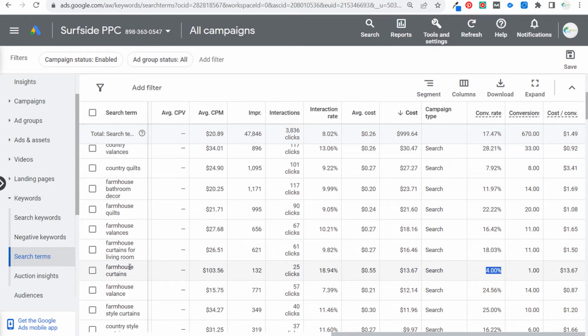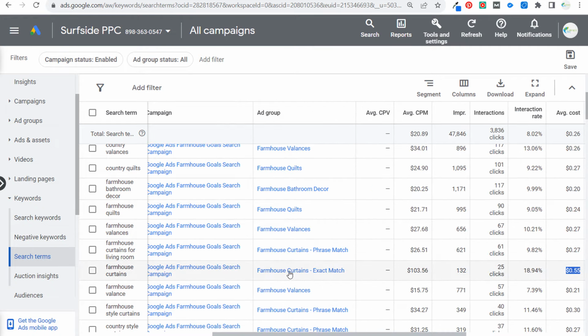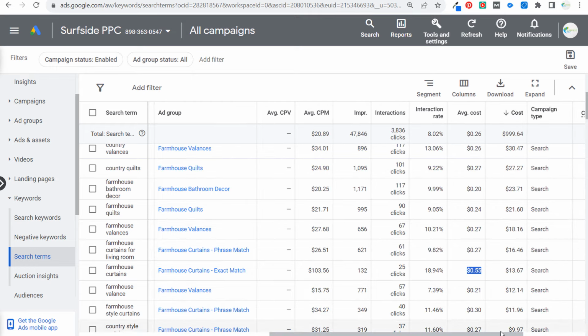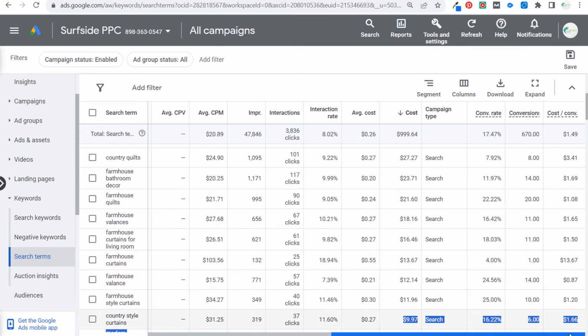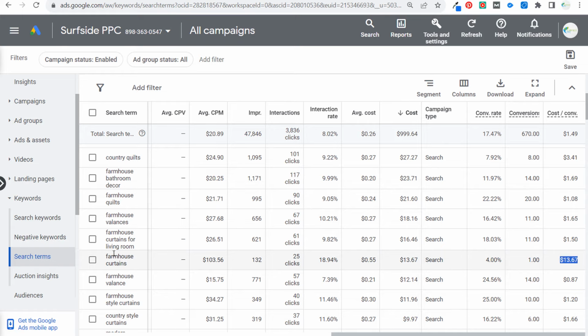So this right here where we have just the search term farmhouse curtains, we have a high average cost. Now in this one example, we were targeting the exact match keyword. So we had a higher cost for that keyword, and since we had the higher cost, we didn't drive as many conversions, and we have a very high cost per conversion. So basically, don't target the exact match version of this, but use the search terms report to find negative keyword ideas. Use negative keywords not only for keywords that are not converting, but for more expensive keywords that are not leading to a good cost per conversion for your campaign.